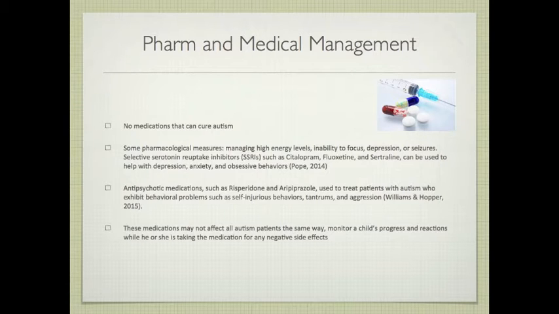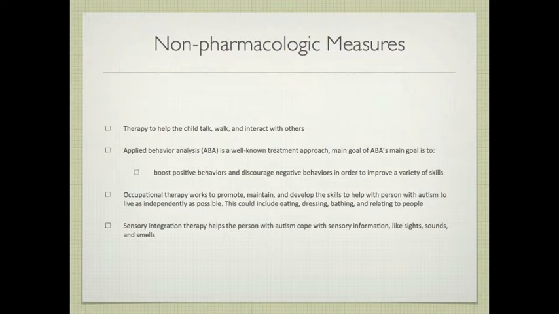Early intervention services such as therapy to help the child talk, walk, and interact with others can all greatly improve development and help the child learn important skills. Applied Behavior Analysis (ABA) is a well-known treatment approach for people with autism, and its main goal is to boost positive behaviors and discourage negative behaviors in order to improve a variety of skills.